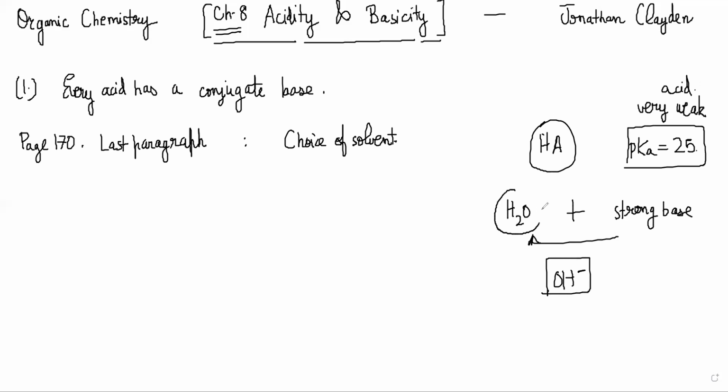Basically, what it means is that water is a stronger acid than HA, because water's pKa is lower than 25. So the choice of solvent is very important, and that restricts the strength of the acid or base that you can use in the solution.